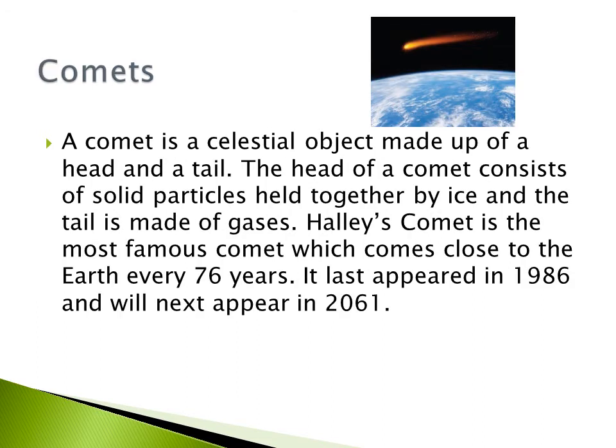Comets. A comet is a celestial object made up of a head and a tail. The head of a comet consists of solid particles held together by ice, and the tail is made of gases. Halley's Comet is the most famous comet, which comes close to the Earth every 76 years. It last appeared in 1986 and will next appear in 2061.